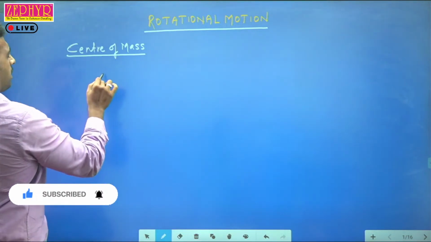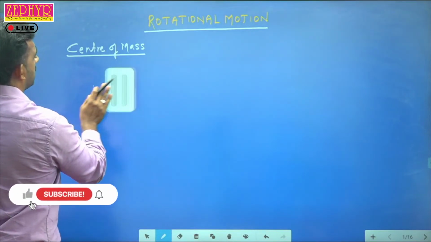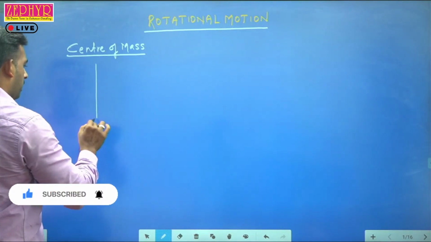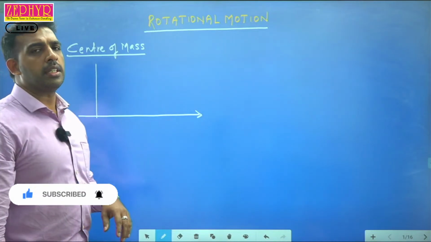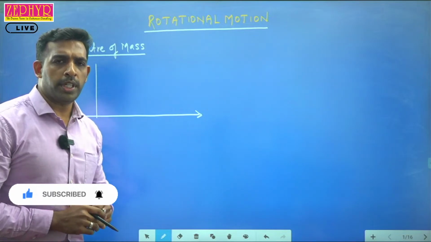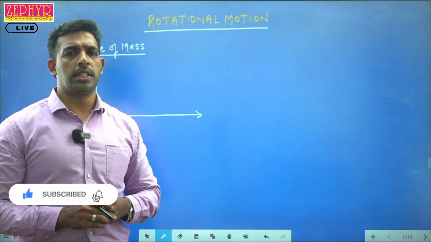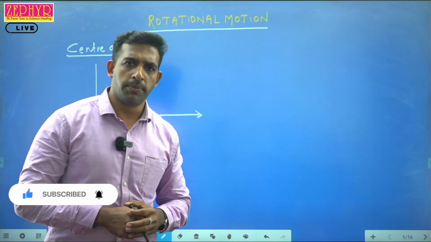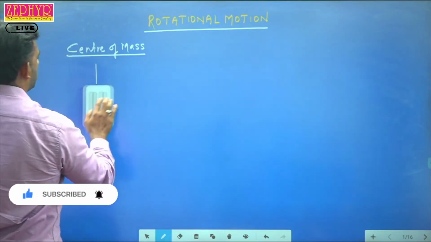When we consider a system of particles, a lot of particle masses distributed in a given region, we need to find the point where the entire mass is assumed to be concentrated. We use the concept of center of mass. The definition of center of mass is that the point at which the entire mass is assumed to be concentrated is known as the center of mass. So how to calculate the position of center of mass?